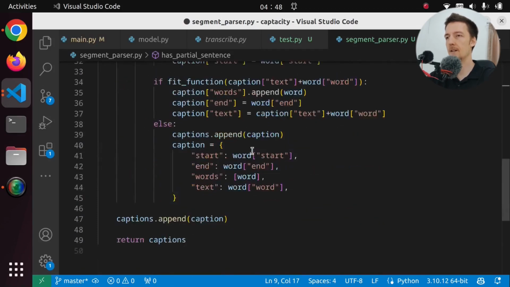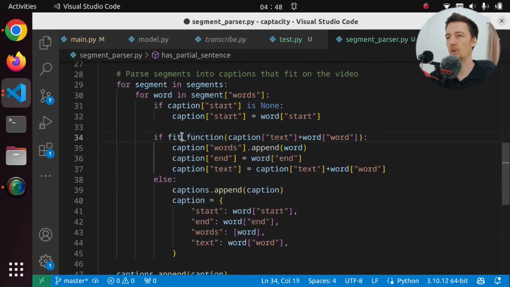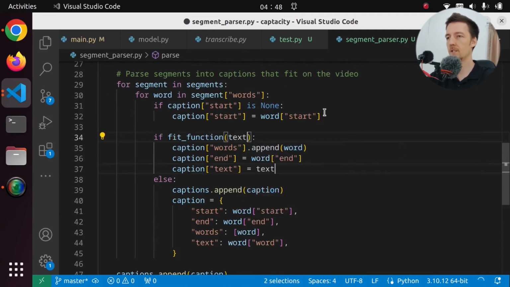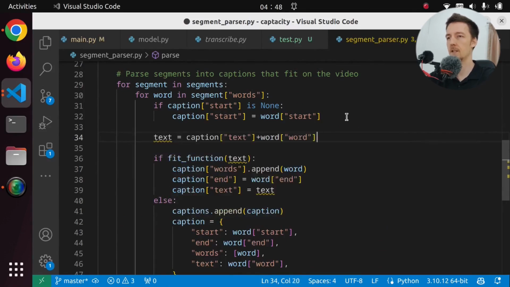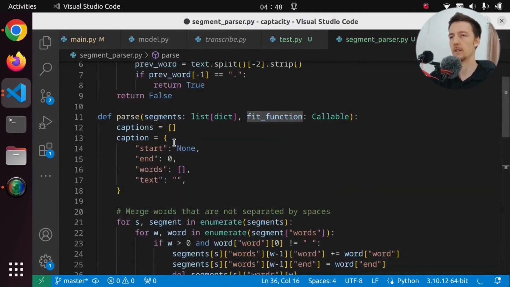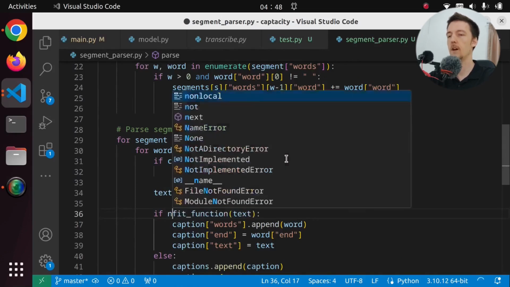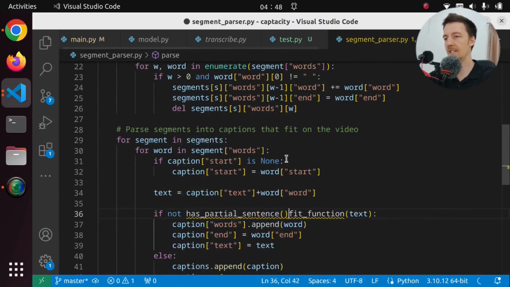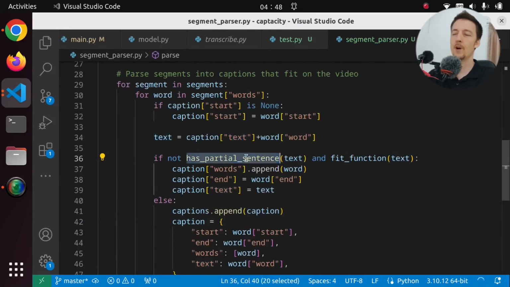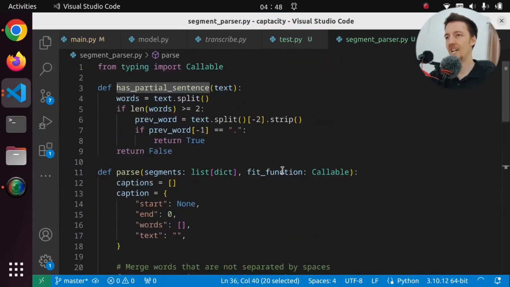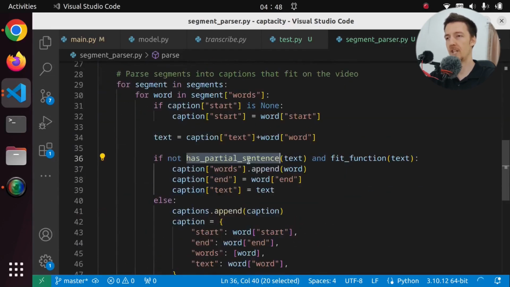And in here, I am going to say that we pass it in the fit function, and I will move this actually into text. Let's say that text is that. And if fit function text and, I guess I can put this one first. So if not has partial sentence text and fit function text. Now I guess someone might still want the partial sentences, but now you can't really change the behavior without changing the code.